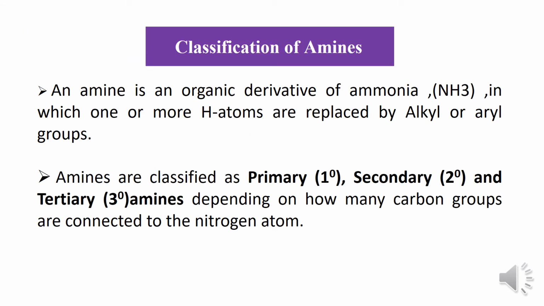Classification of amines. An amine is an organic derivative of ammonia in which one or more hydrogen atoms are replaced by alkyl or aryl groups. On the basis of this, amines are classified as primary, secondary and tertiary amines depending on how many carbon groups are connected to the nitrogen atom.